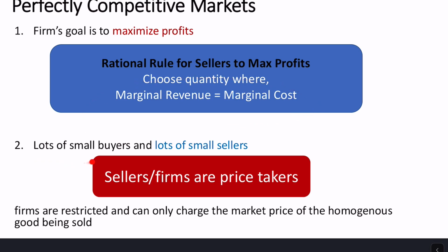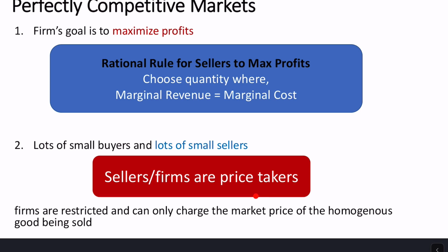Now, in a perfectly competitive market, it's typified by lots of small buyers and lots of small sellers. They're so small that their choices can't affect the market price. So think corn farmers. If a corn farmer is going to increase their acreage of corn, that's so small for the entire corn market in the world or in the country that it's not going to affect the market price at all. And so their decisions aren't going to affect that market price. And when that is true, we say that the sellers are going to be price takers.